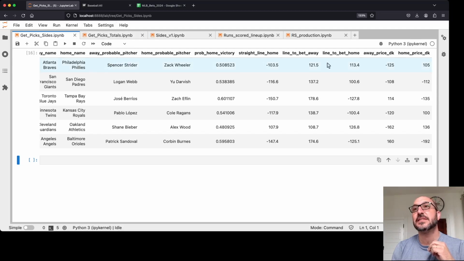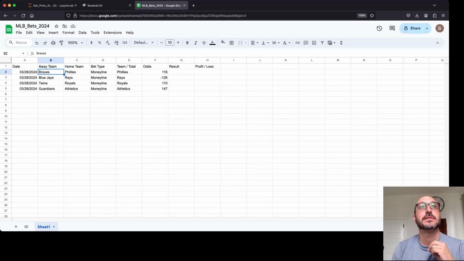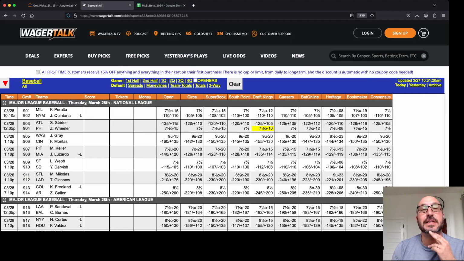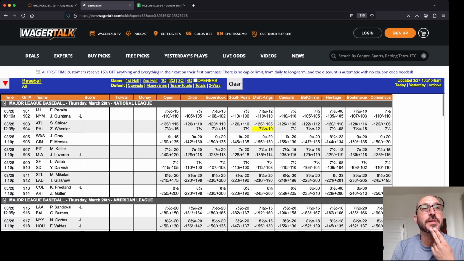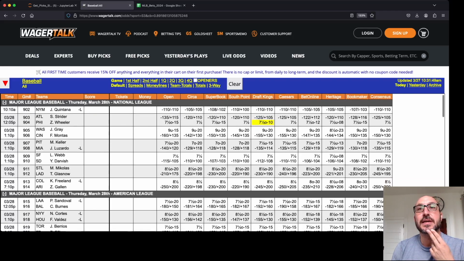So again, the Phillies, we're looking to see if we can get plus 115 or better. Let's go to the Atlanta Phillies. That's this row here, and you see there's one bookmaker offering, actually there's one over here called Bookmaker, they're offering plus 116. So we're going to mark that down as a bet. We're going to take the Phillies plus 116 on Bookmaker right now.